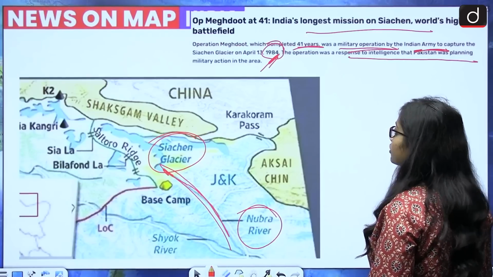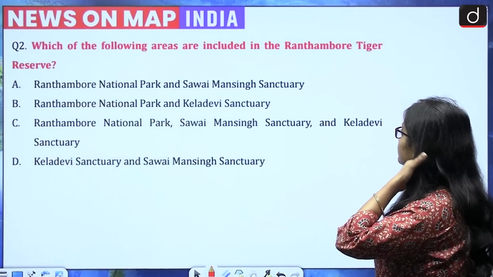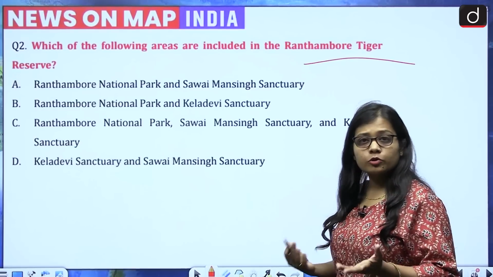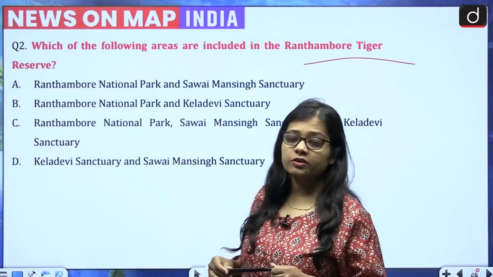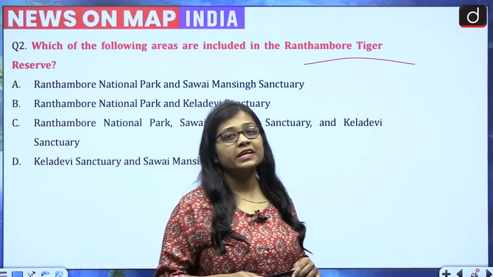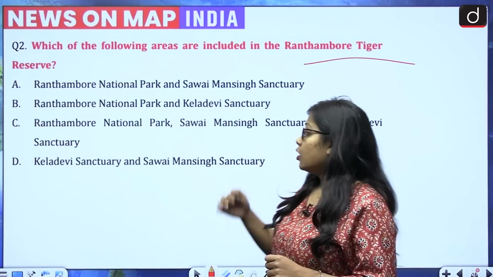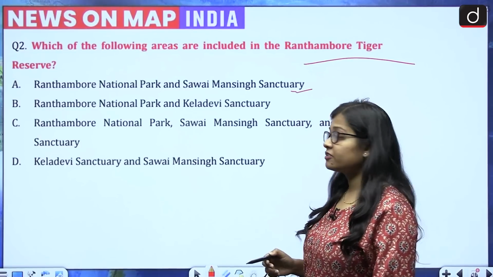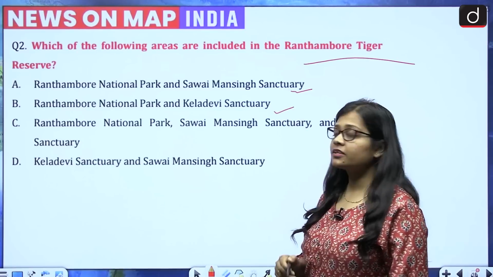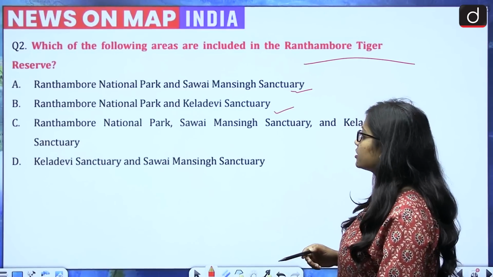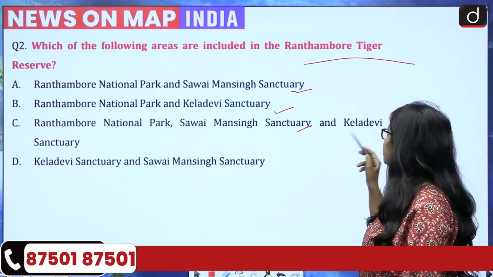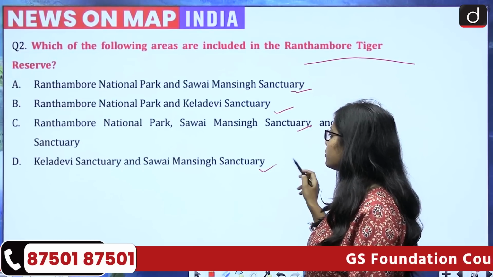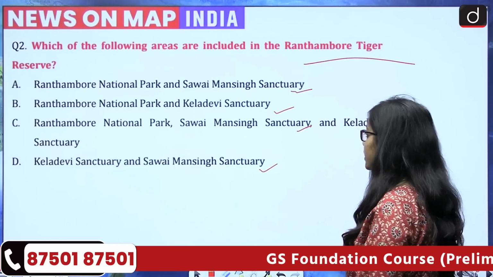Now moving on to the next question. Which of the following areas are included in the Ranthambore Tiger Reserve? And Ranthambore Tiger Reserve was recently in news because a 7-year-old boy was killed by a tiger. Options are: Ranthambore National Park and Savai Mansingh Sanctuary. Second is Ranthambore National Park and Kela Devi Sanctuary. Third is Ranthambore National Park, Savai Mansingh Sanctuary and the Kela Devi Sanctuary. And fourth is the Kela Devi Sanctuary and Savai Mansingh Sanctuary. So these four are the options.